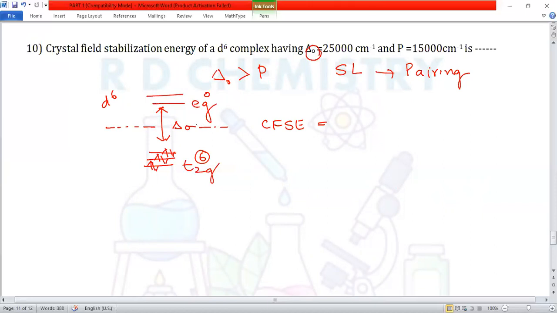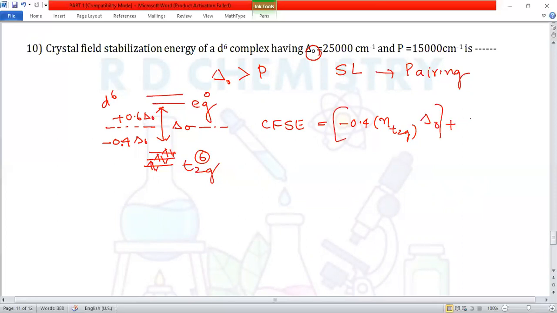This is the average energy. At the bottom we have minus 0.4 delta O, decreasing, and the upper set increases by 0.6 delta O, right? So we calculate 0.4 times the number of electrons in the t2g orbital times delta O,